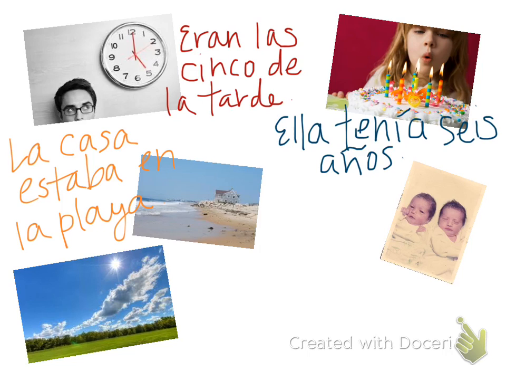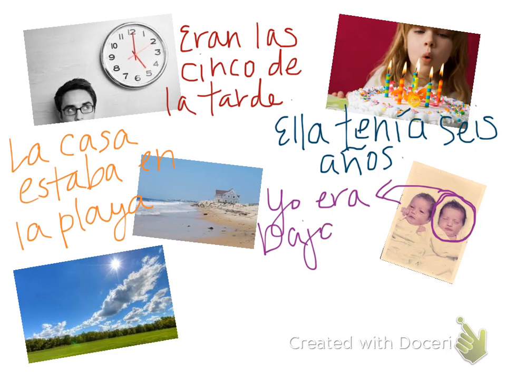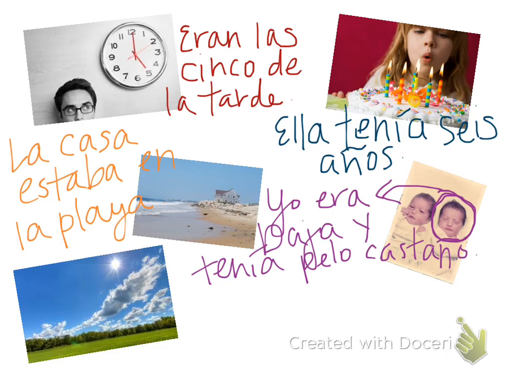Next thing, we use the imperfecto to describe appearance. So here's a little baby picture of me. Yes, that is really me from when I was little. Yo era baja y tenía pelo castaño. So I was short and I had dark hair.